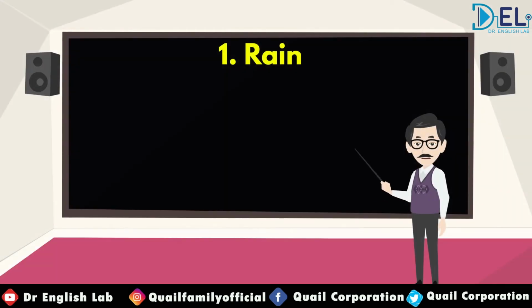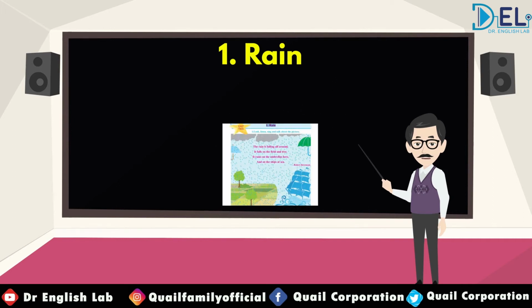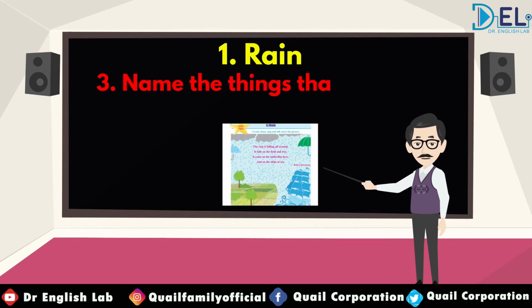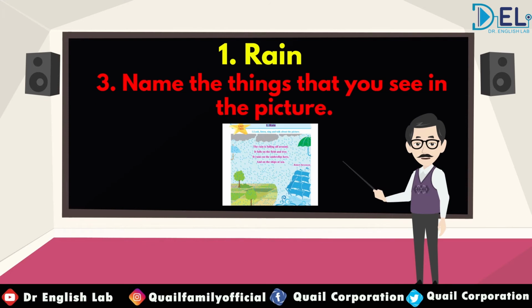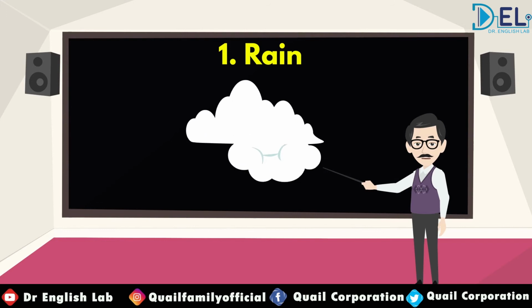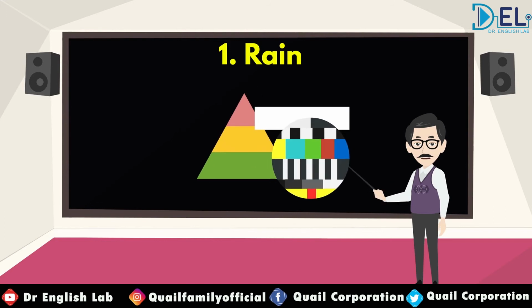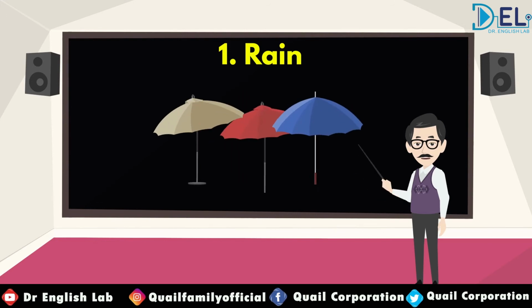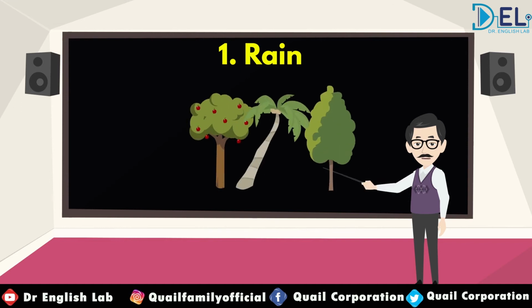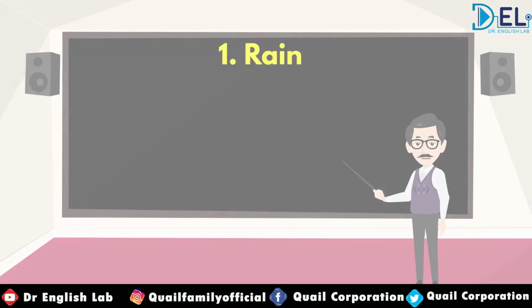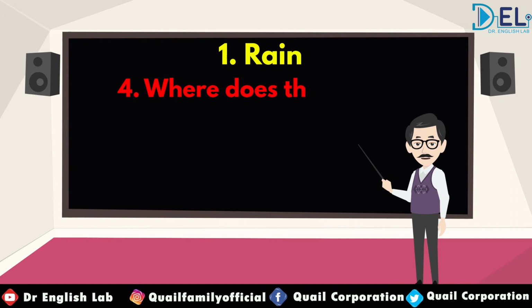Now look at these pictures. Name the things that you see in the picture. Which things do you see in the picture? Clouds. Okay. Ships. Good. Umbrellas. Very good. Trees. Excellent. Now, where does the rain fall?